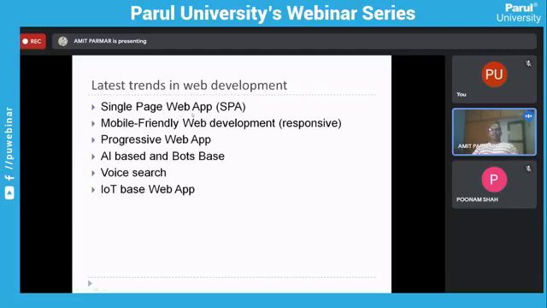But the first one, single-page web application, is the key web development trend these days, right? So those who are learning JavaScript will be able to write single page applications. If I say in a single explanation, single page applications are applications where you can run them without refreshing the page, like Facebook, right? When you click on some particular button on Facebook, or move from one page to another, you will see that your whole application is not getting refreshed. That is nothing but the single page application, right?